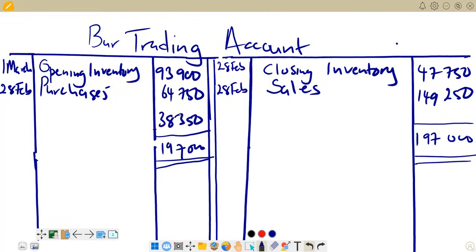So this one now goes to income and expenditure. So this represents a bar trading profit. So it's going to go to the credit side of income and expenditure. And this is what we have in terms of the bar trading account. Now we go on to the next item, which is the membership fees account.